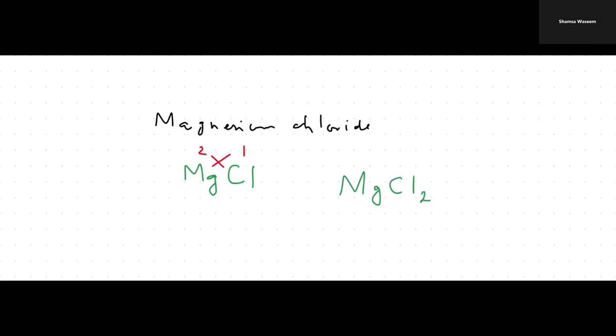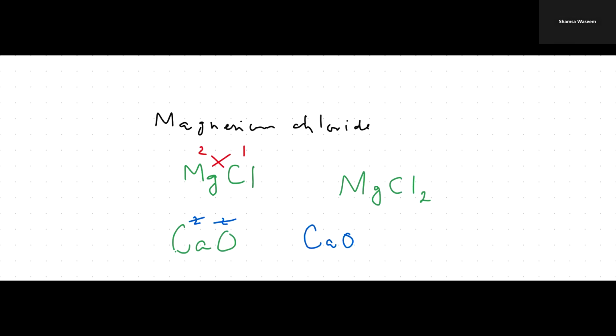Now, if I say, what is the formula of calcium oxide? I'll write the symbol of calcium, that is Ca. Oxygen is O. Calcium is in group 2, so I'll write 2. Oxygen is in group 6, so it gains 2 electrons, 2. When you get the same numbers, they will be cancelled. So the formula of calcium oxide will be CaO, right? This is how you can write the formula for group 1, group 2, group 3, and so on, right?